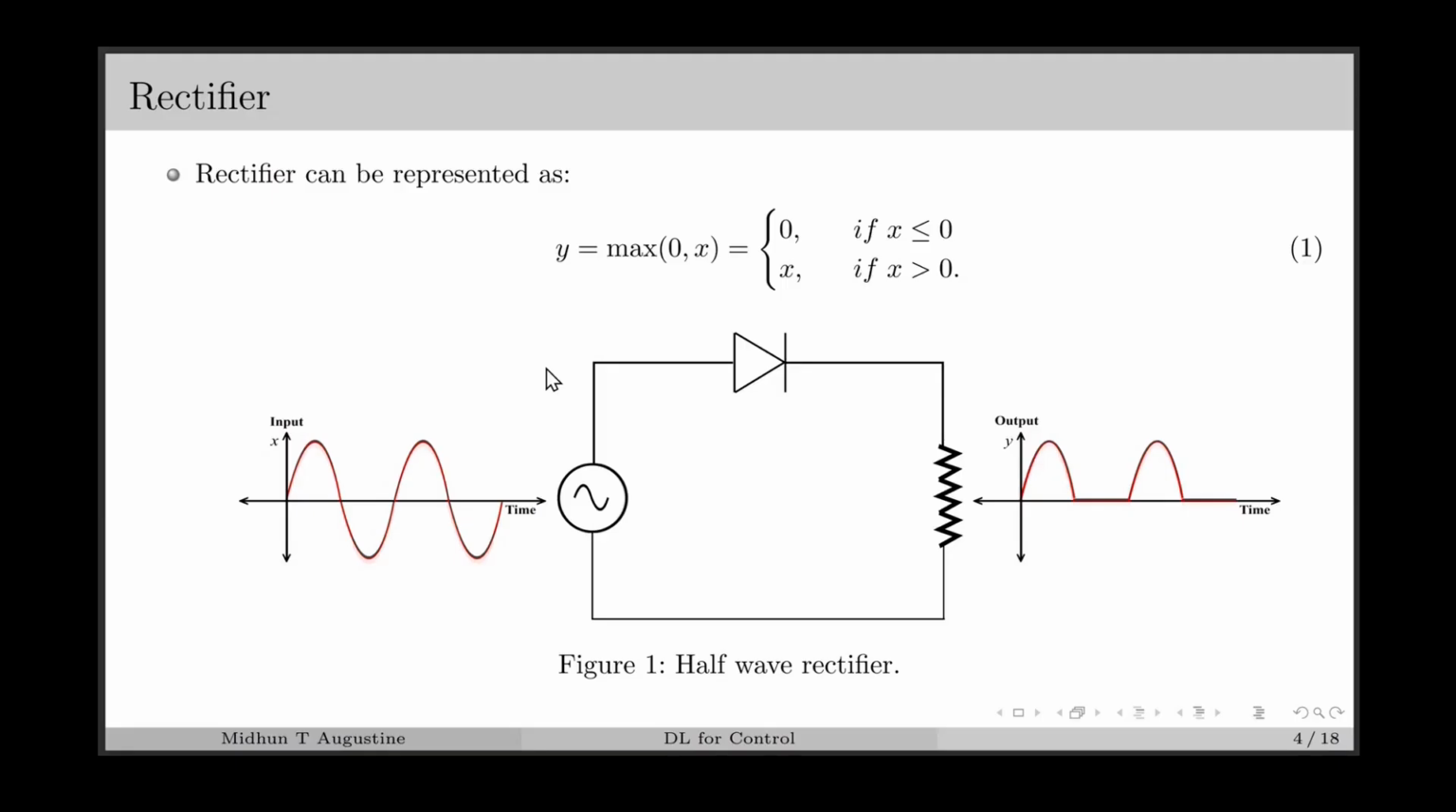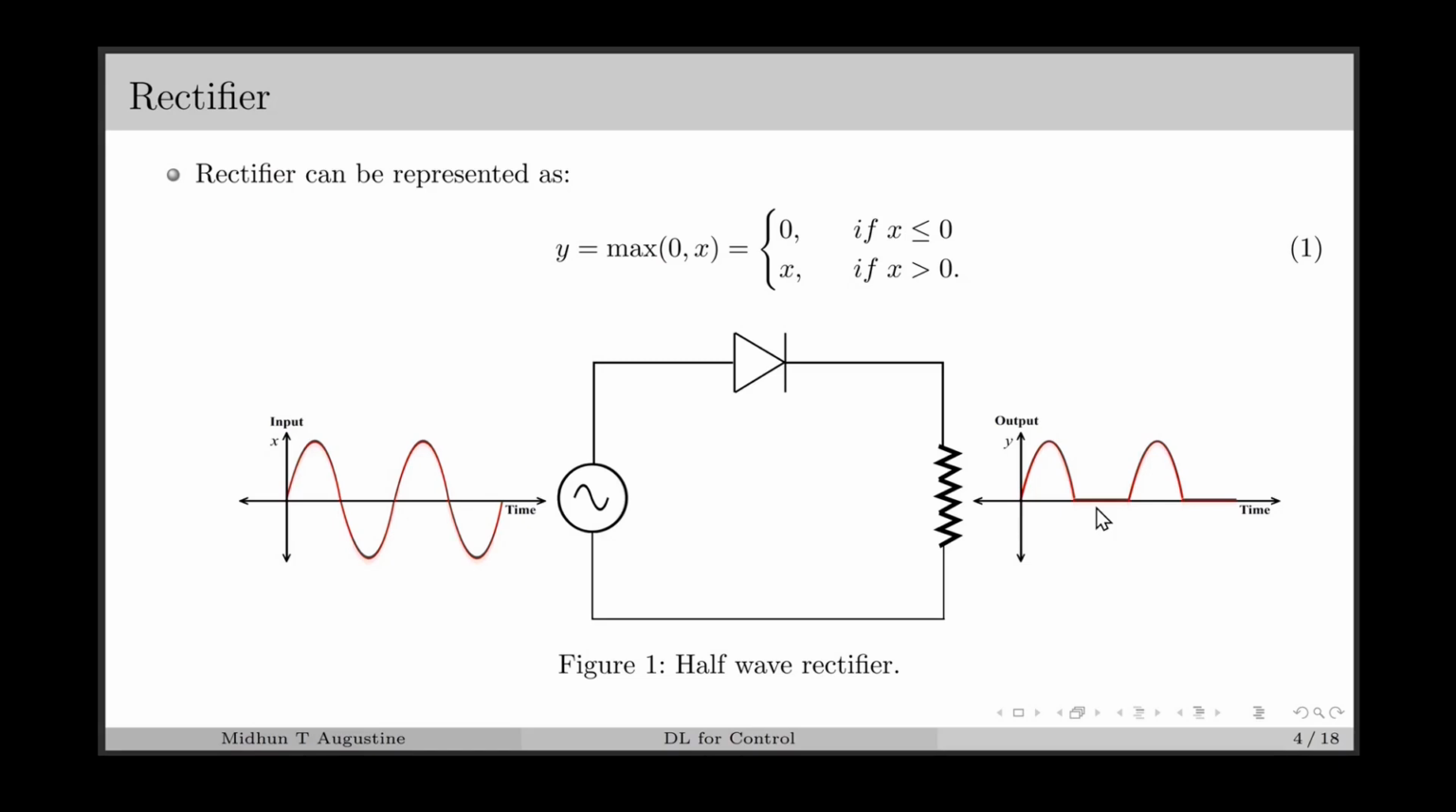We can start by considering the rectifier circuit, which I think most of us are familiar with. Here we have considered a half-wave rectifier as in figure 1, for which the input voltage can be an AC signal as shown in here. During the positive half cycle, the output will be same as the input. And for negative half cycles, the output will be 0 in ideal case.